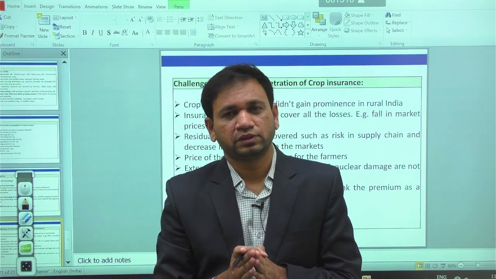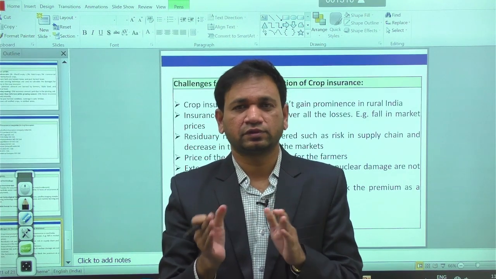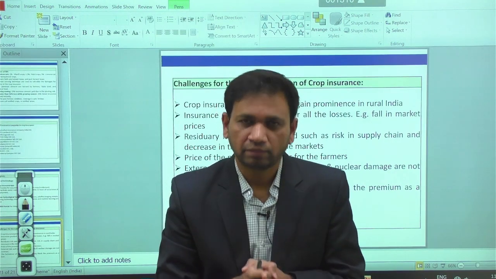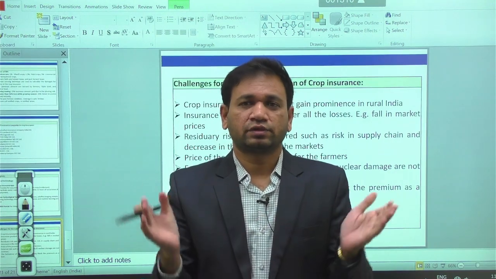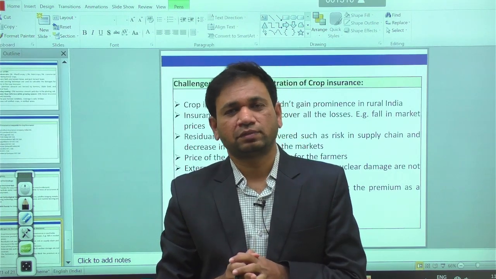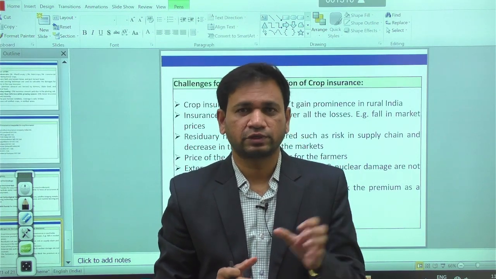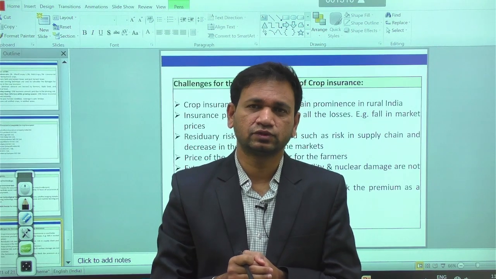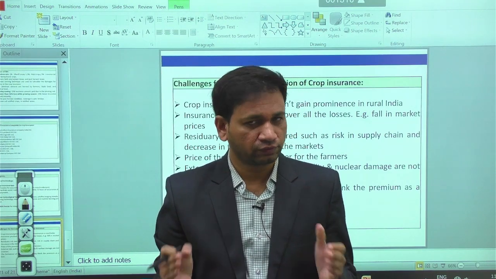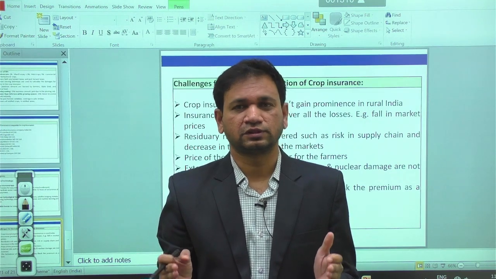In the Fasal Bima Yojana, now we have both types of risk, pre-harvest risk and post-harvest risk, covered, with more coverage of crops. The main objective of the policy is to protect the interest of the farmers, and it also improves the financial position of the farming community. So these are the few things we have in the case of crop insurance in agriculture.